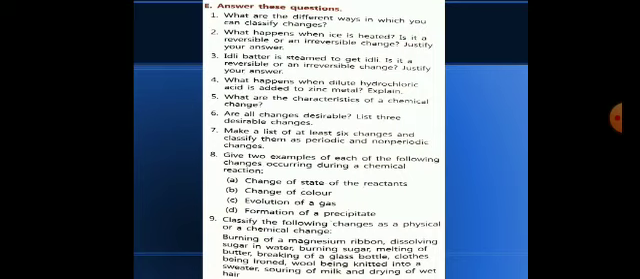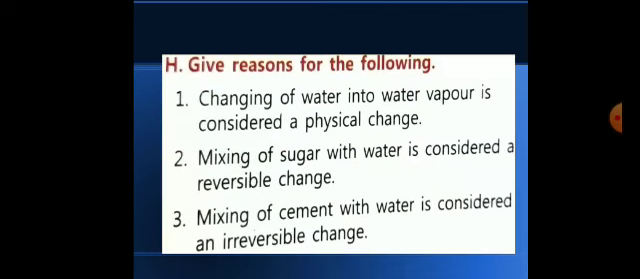Now in the same page number, H part, the give reason type of question is written. So again they are saying in the first part, that I have already explained to you, that changing of water into water vapor is considered a physical change. What is the reason behind it? So the reason is the same, that it is a reversible process. No new substances form, and by condensation we can again get the same liquid water from the water vapor.